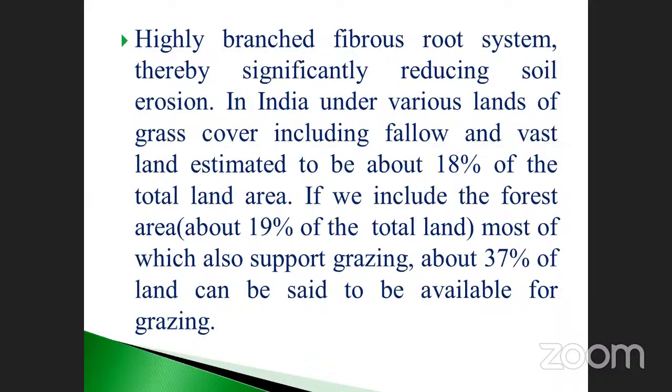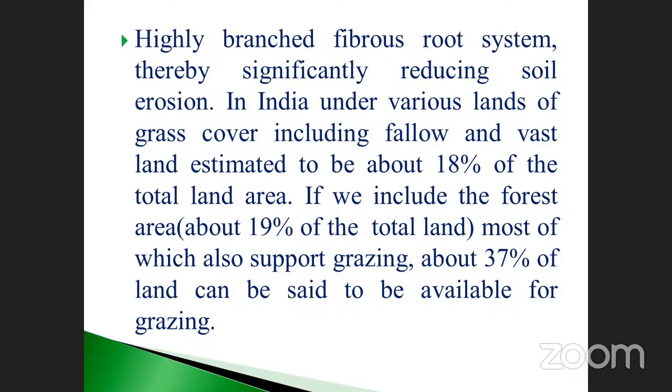In India, land under various types of grass cover, including fallow, is estimated to be about 18% of the total land area. If we include the forest, about 19% of the total land, most of which also supports grazing.